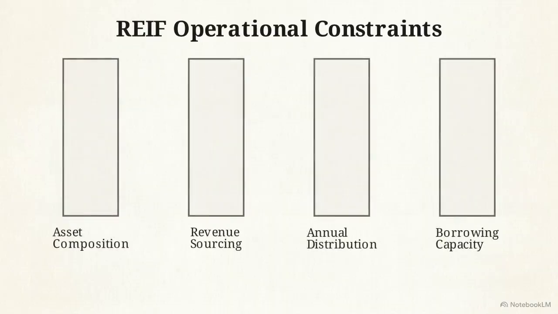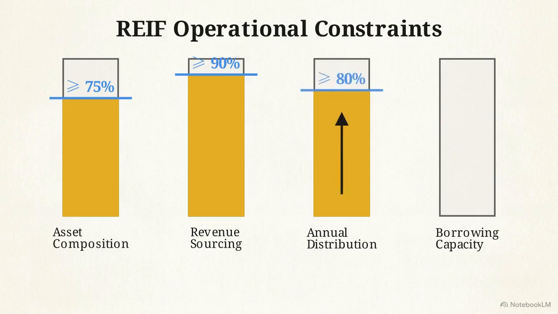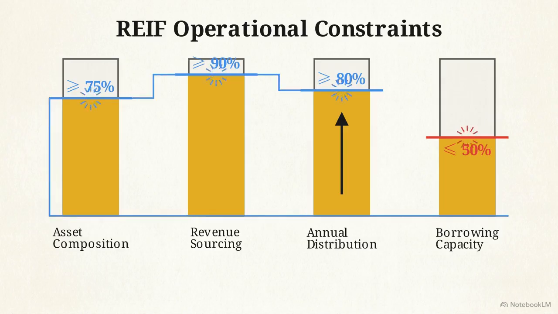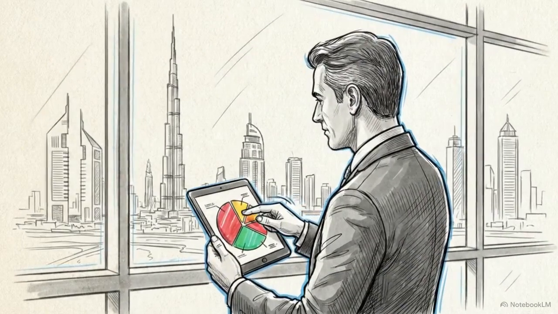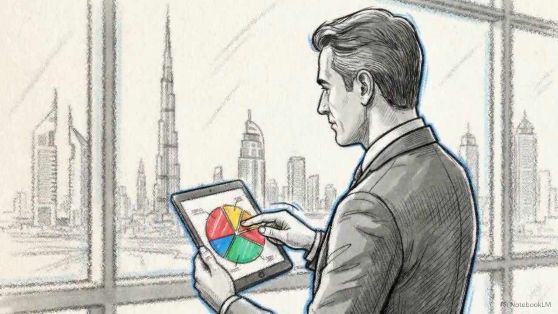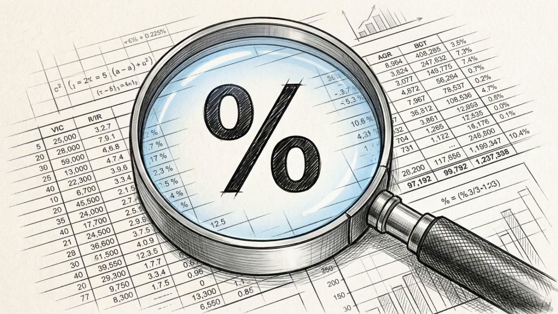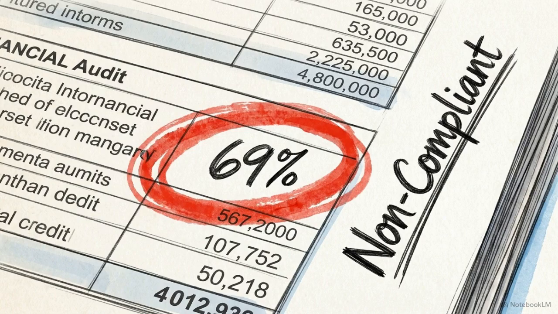REIFs have strict operational rules. They must hold 75% of assets in real estate and generate 90% of revenue from those assets. Annually, the fund must distribute 80% of net profits and cap total borrowing at 50%. Venture capital funds operate under a different constraint. Exactly 70% of their assets must be placed in qualifying investments. Specialized funds are heavily tested on these exact percentage allocations. A single percentage point off means the fund operates outside its legal risk profile.